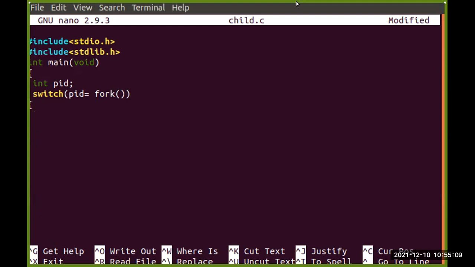Now here there will be three cases. What are the three cases? Suppose case, and then printf. What is the first case? If the fork function did not perform successfully, then there will be some error. It can be any error, so we can write "unsuccessful attempt".